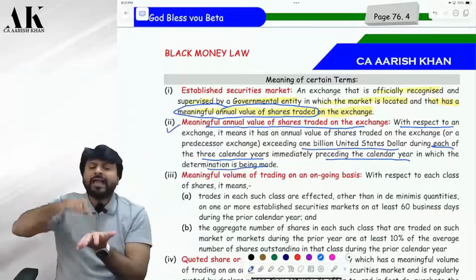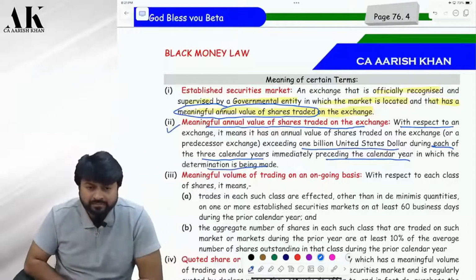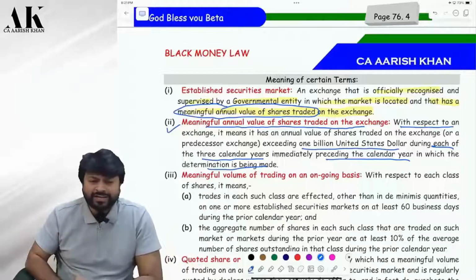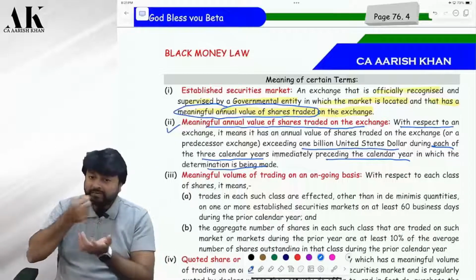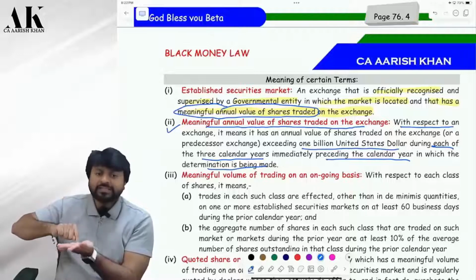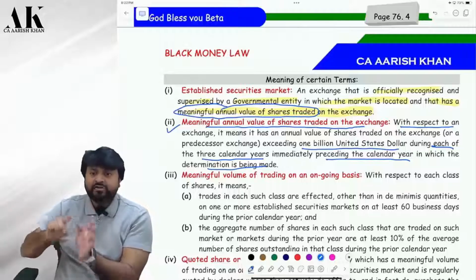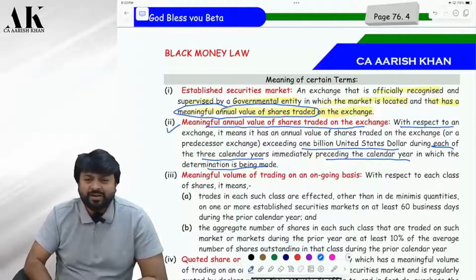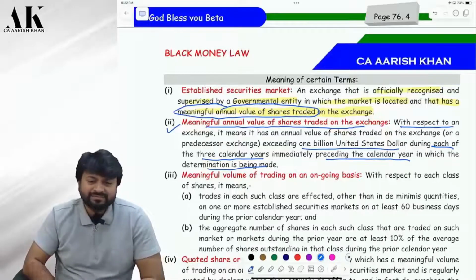The AO found that I have shares of Apple. So he has to compute the highest and the lowest price on 1st April 2023. From where will he get the price? He will get the price from such a stock market where the last 3 years trading should be at least greater than $1 billion. Are you clear? Then only it can be called an established security market. Are you clear? Sure.